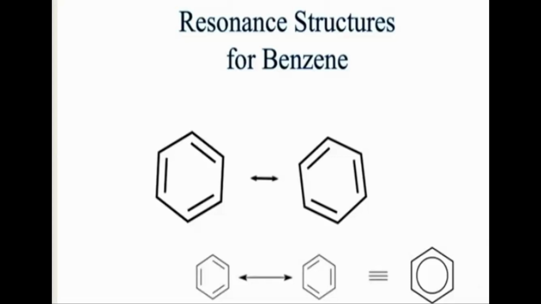Later researchers gave further explanation to the modification of the Kekulé structure, as I already told you that the Kekulé structure was a failure because of the previous two reasons. Now they explained the resonance structure of benzene, and they said that the double bond of benzene keeps on shifting between the other two carbons. If there is a double bond between these two carbons, this double bond will shift between these two, and similarly this double bond will shift here, and this double bond will be shifting between the other two.